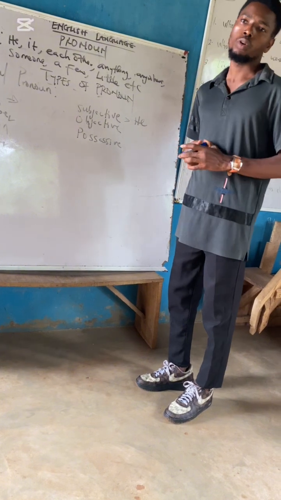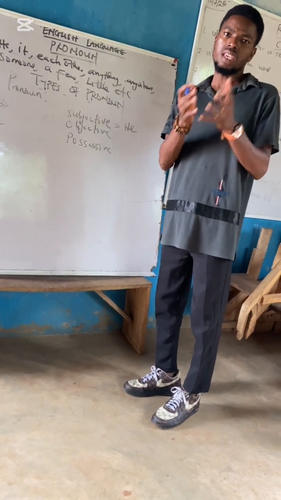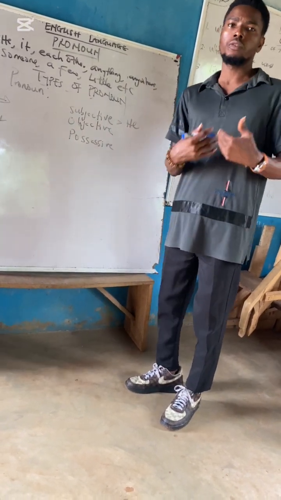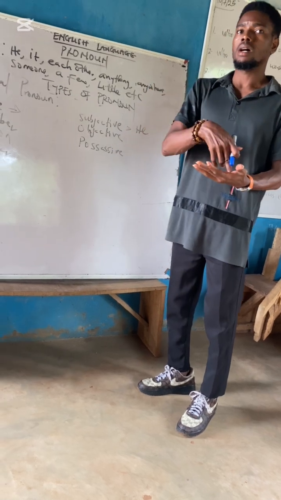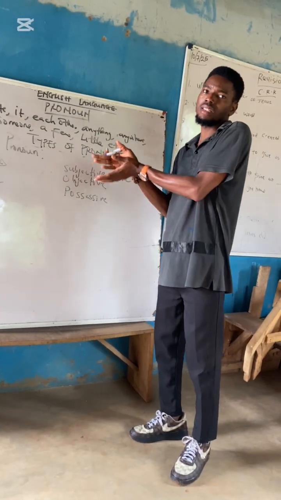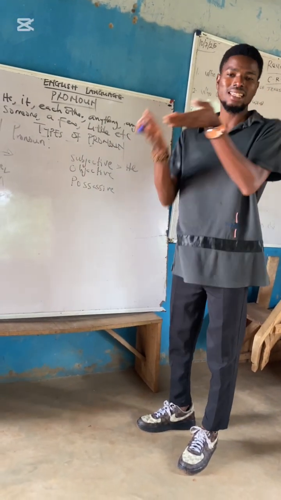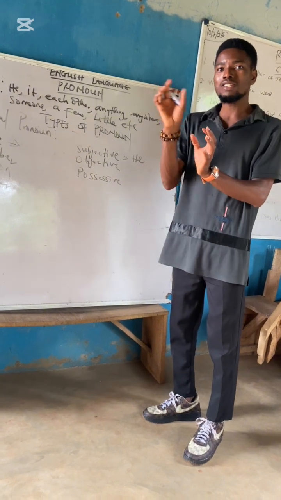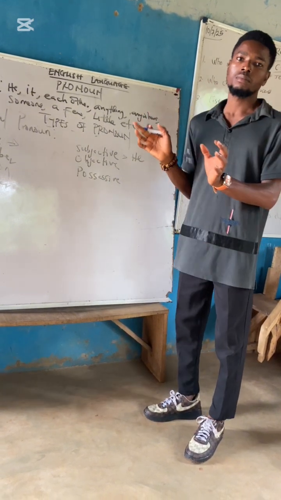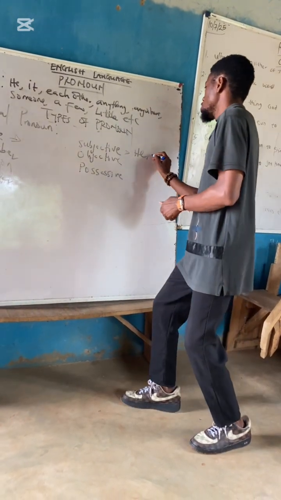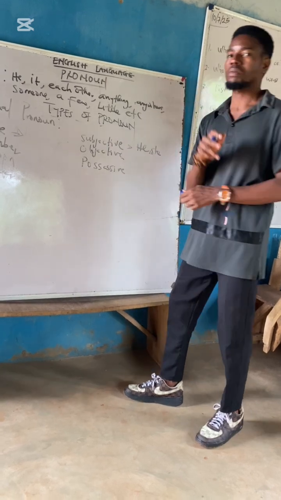Let me paint another picture. Faith is my sister. Let us remove Faith and put a pronoun. She is my sister. I can never say her is my sister, because her is not a subjective case pronoun. So she is also an example of subjective case pronoun.